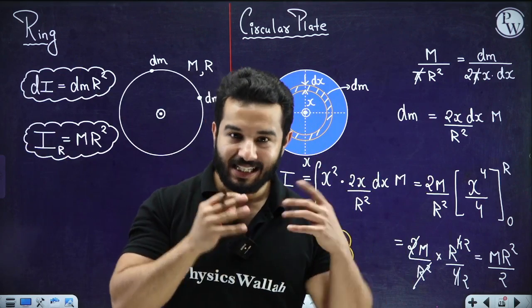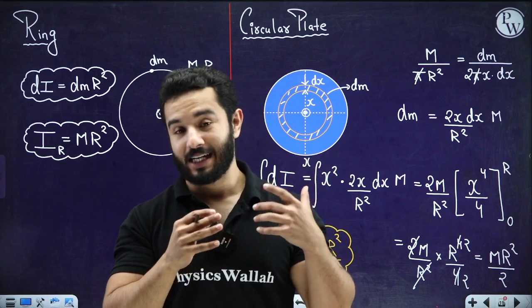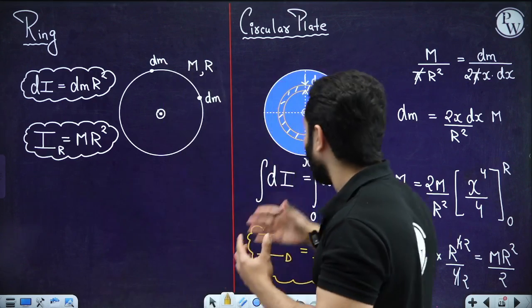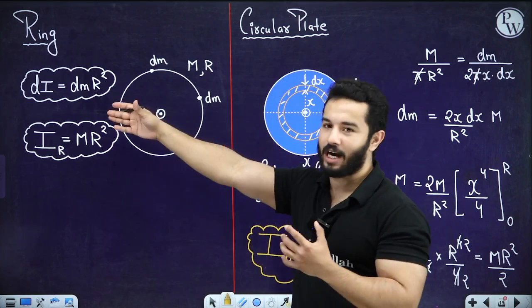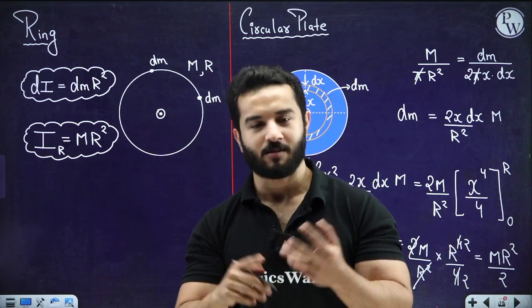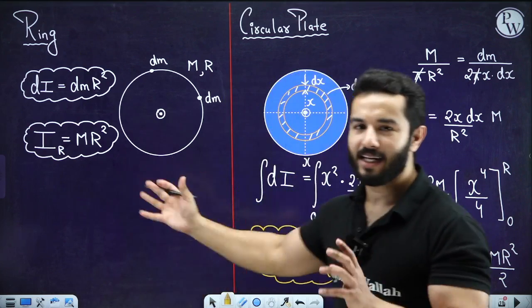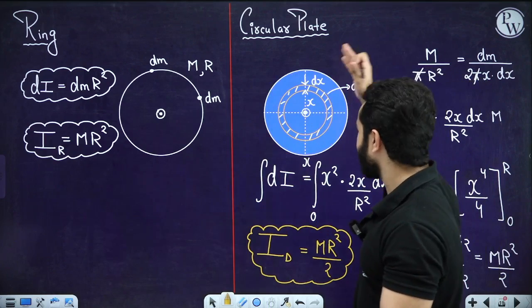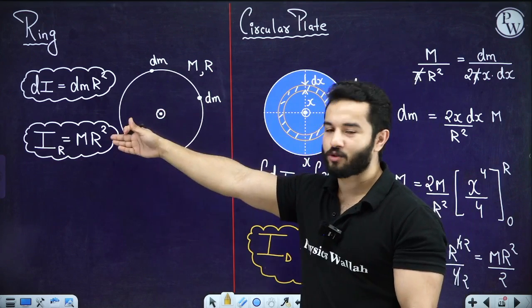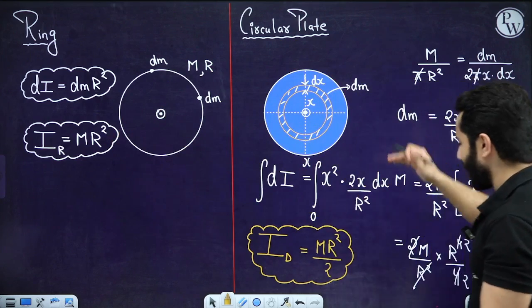So it is easier to change the state of rotational motion for a disk as compared to that for a ring, obviously of the same radius and having the same mass. We are comparing apples with apples. So same mass m, same radius r: moment of inertia is going to be mr square for the ring, and mr square by 2 for the disk.